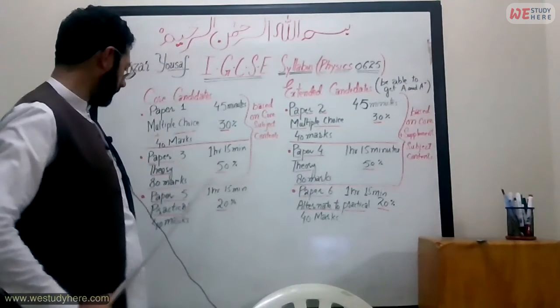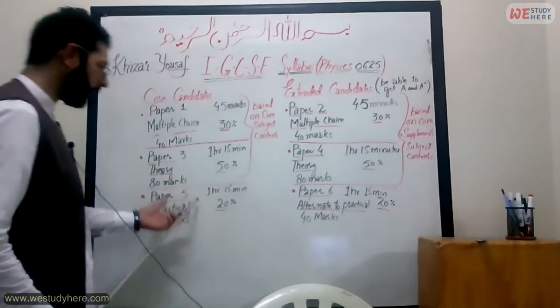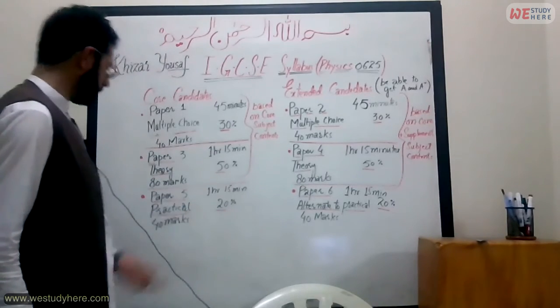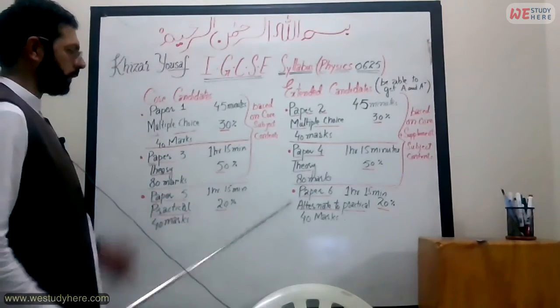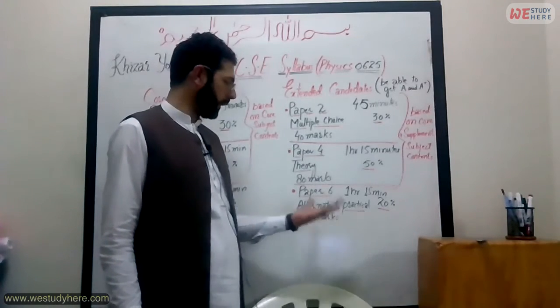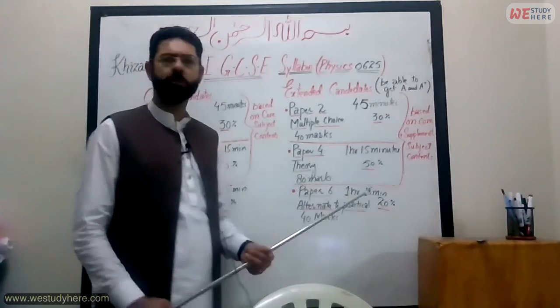Paper 6 is different from paper 5. Paper 5 is the practical. You have to do the practicals, and 20% marks are there, a 40 marks paper. But paper 6 is alternate to practical. ATP, alternate to practical. This is paper 6.